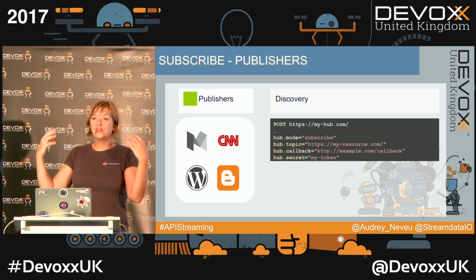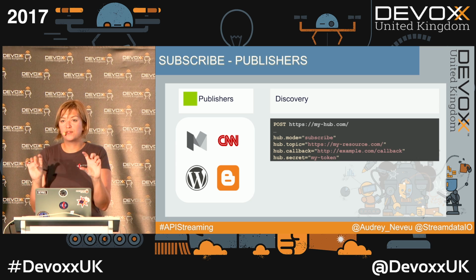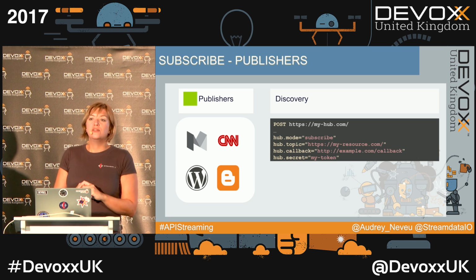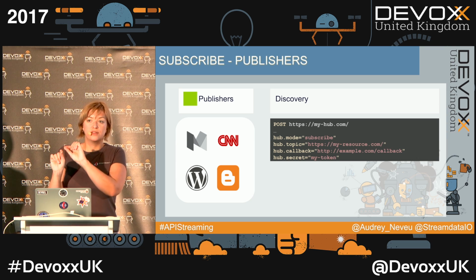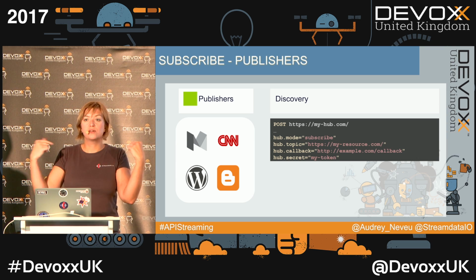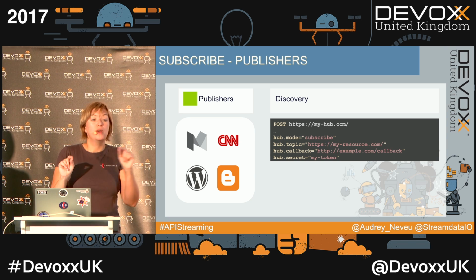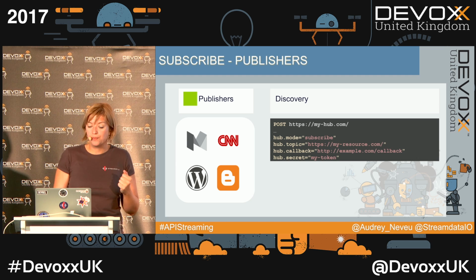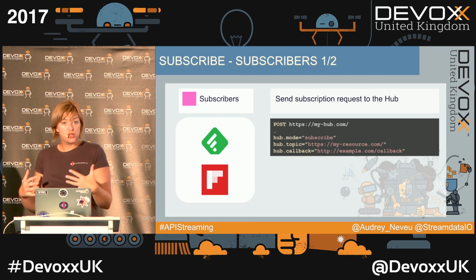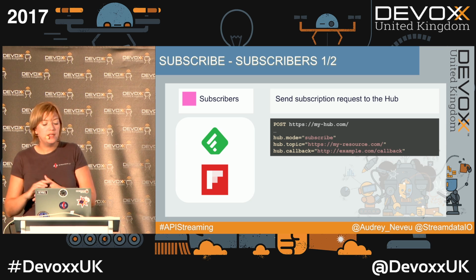So basically, on the header of the application, on the header of the main request or on the main page, the publisher is going to provide two links. The first one is the self link, which basically is, okay, that's me. That's my resource. And the second one is Hub, which is the hub the publisher is going to push data to. Once the publisher has done this step, subscribers will be able to subscribe to the feed.